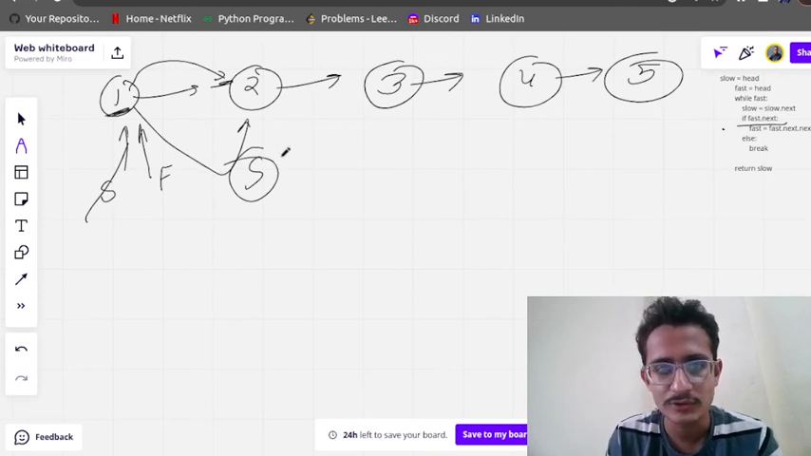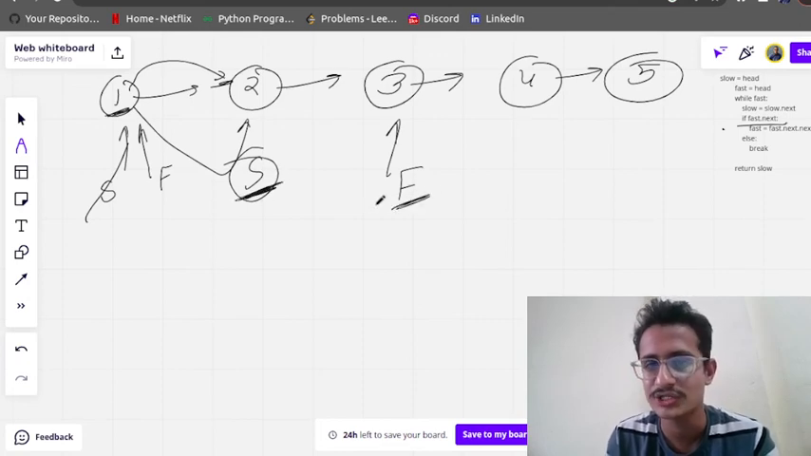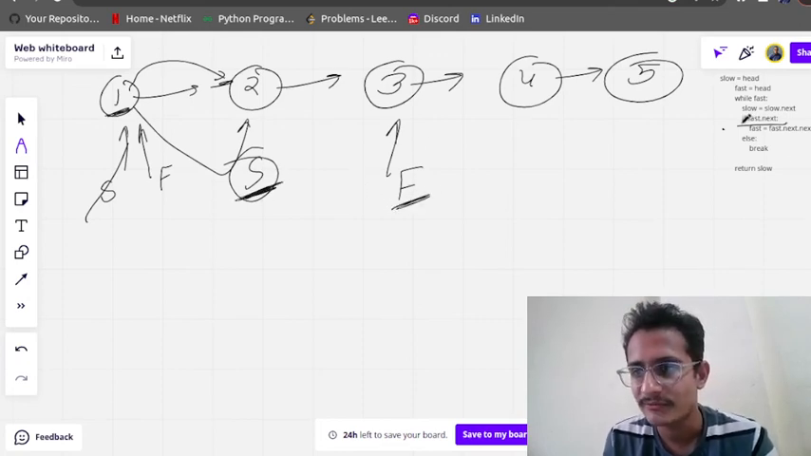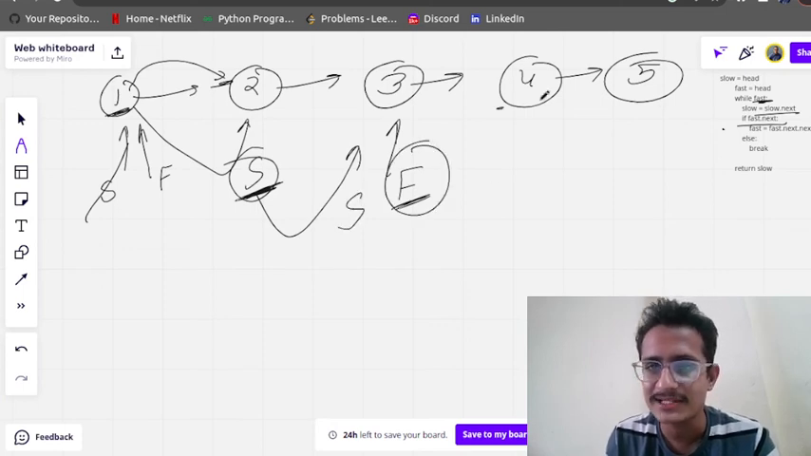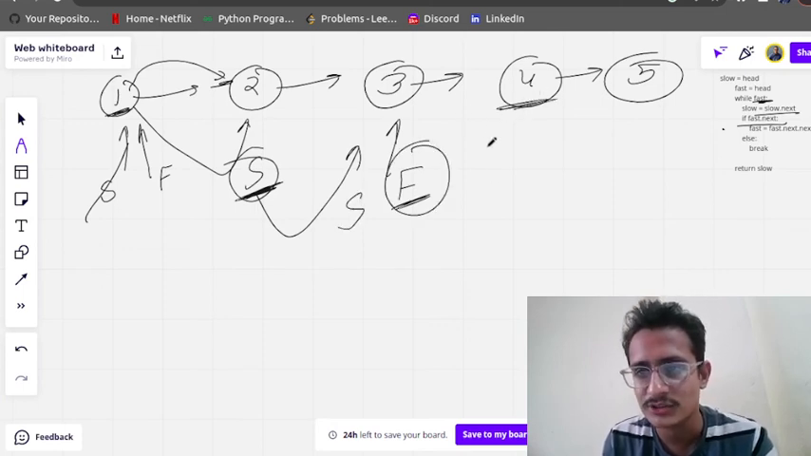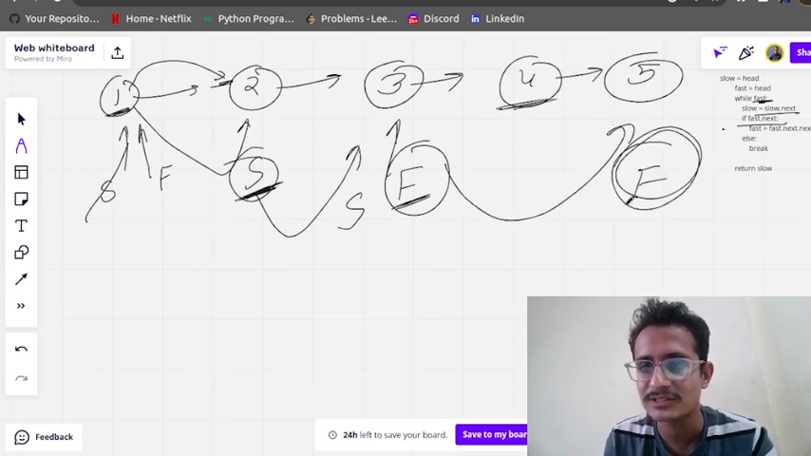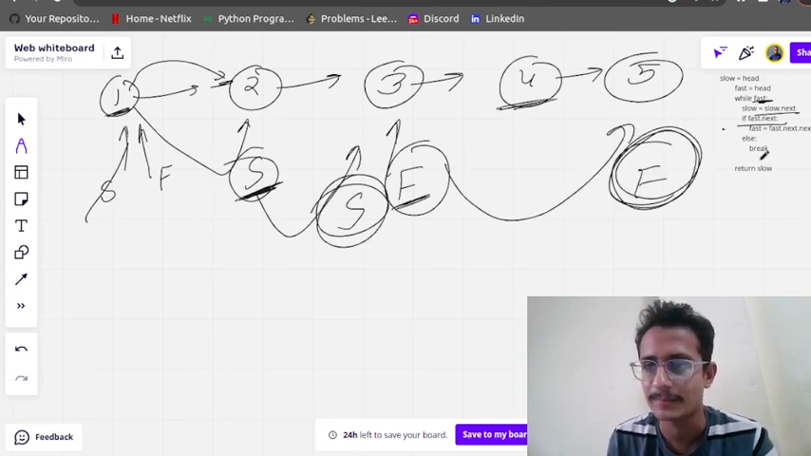Fast will move two times, so fast will come to this position. This is the position of slow and this is the position of fast. Once this is done, it will check whether fast exists. Yes, then we move the slow, so slow will come to this place, and it will check whether the next element exists or not. Yes, it exists, so it will move two places and fast will come to this place. So this is the final place for both.